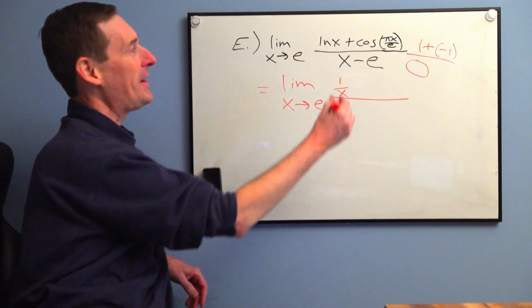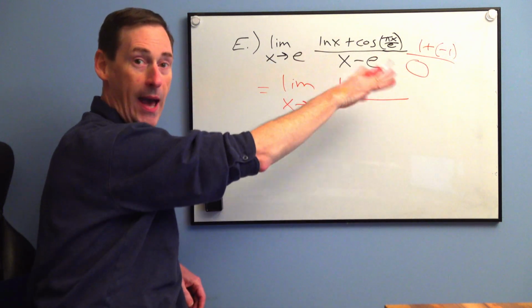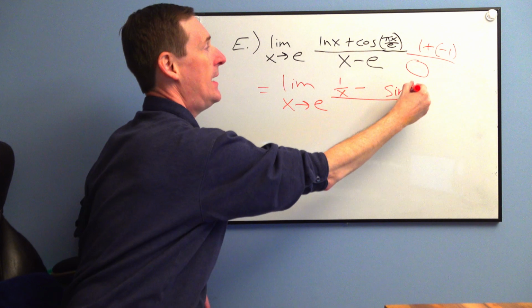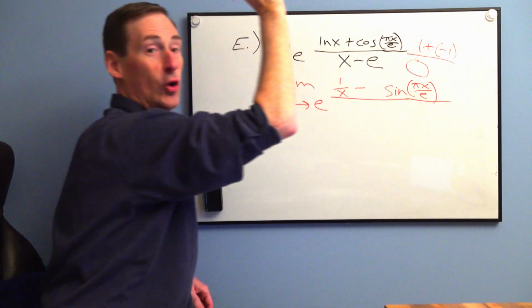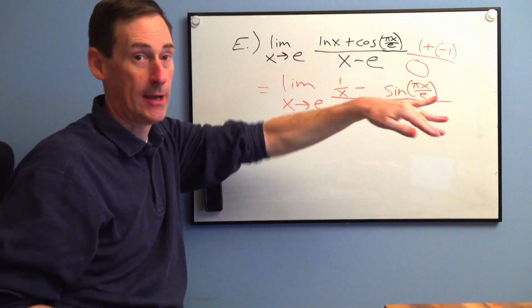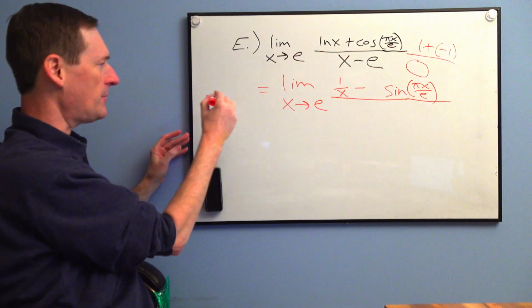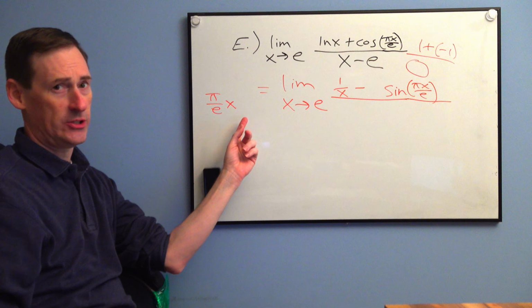All right, the derivative of cosine is negative sine of pi x over e, but then the chain rule. The chain rule of pi x over e, think about the x on the side, by the way. This trips up students sometimes. Think of it as pi over e x on the side. It's so much easier to see here.